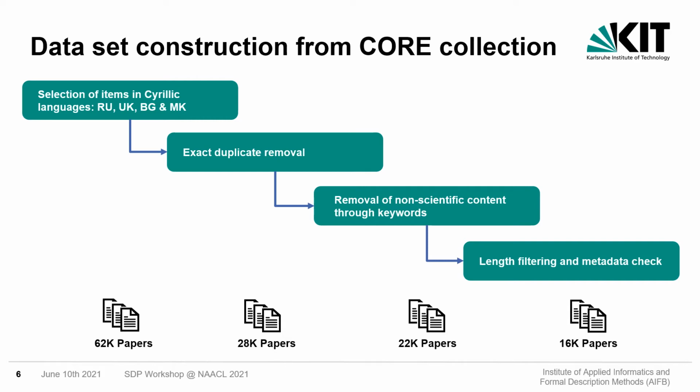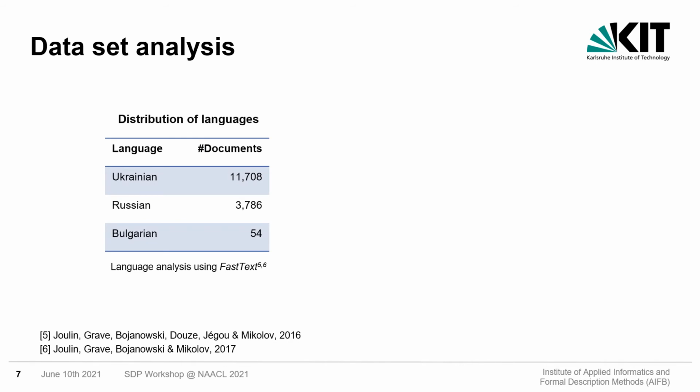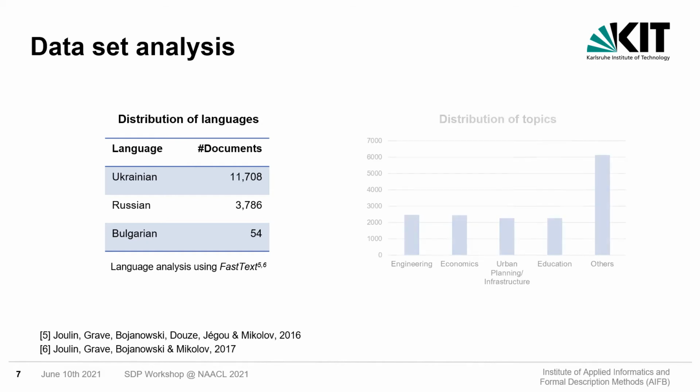We found that roughly 3/4 of the papers were in Ukrainian language. The remaining were Russian or Bulgarian. As there were only very few occurrences of Macedonian publications in the collection, these are not included in this table. In addition, we conducted a scan through the topic attributes to gather an approximate topic distribution. You can see that the topics are relatively equally distributed and we have similar frequencies across the set.